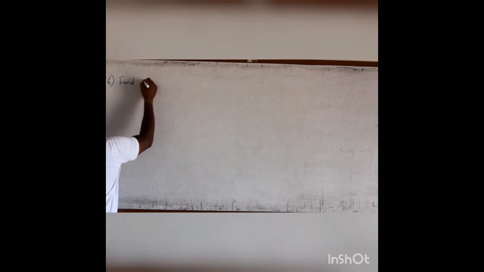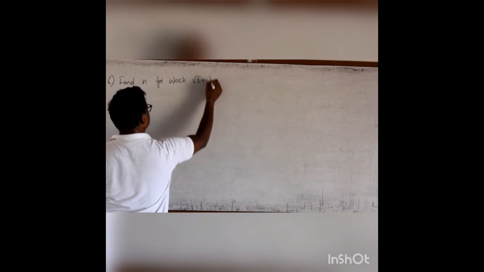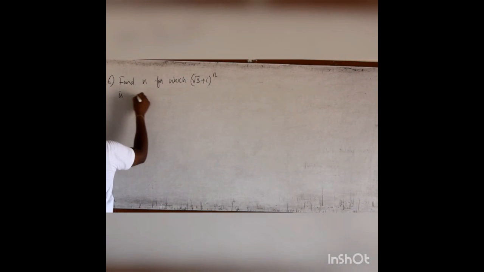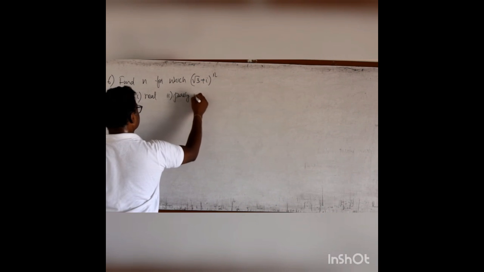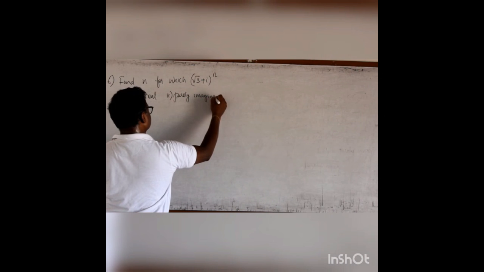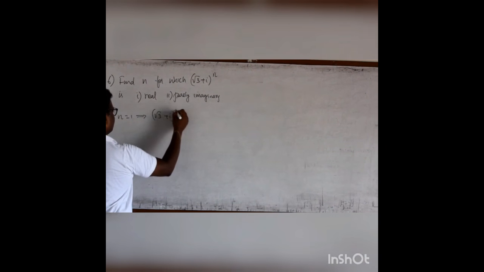Next we shall go to sixth problem. Find n for which (√3 + i)^n is real. Second one, purely imaginary. That means I have to find out the value of n for which the complex number is becoming completely real. Second question, I have to find out the same value of n for which the complex number is becoming completely imaginary. Suppose when I put n equal to 1, then it is (√3 + i)^1.